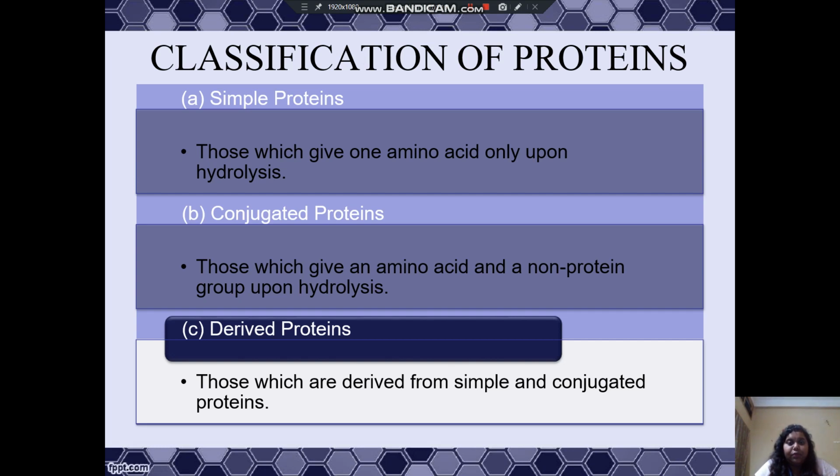Now comes the classification of proteins. Proteins are classified into three types, that is simple proteins, conjugated proteins, and derived proteins. So first of all, what are simple proteins? Those which give one amino acid only upon hydrolysis are termed as simple proteins. Conjugated proteins are those which give an amino acid and a non-protein group upon hydrolysis. Derived proteins are those which are derived from simple and conjugated proteins.